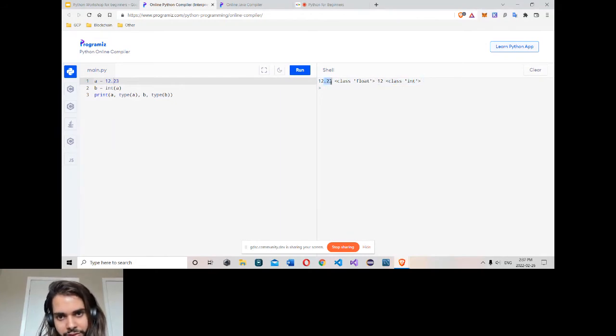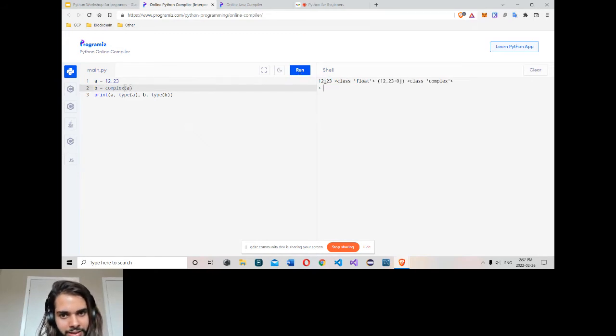So they removed this part. Now we only have 12. So this value got deleted. When this float was converted to integer, they took the decimal value away. This is one way. Now let's make it complex.